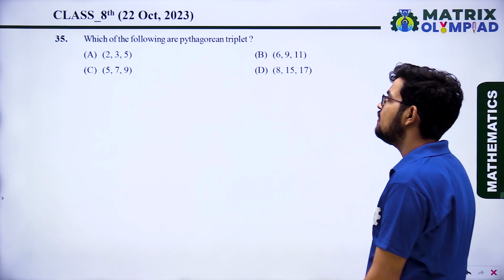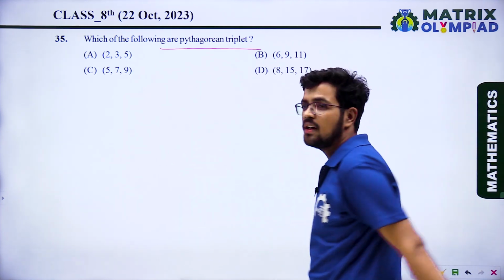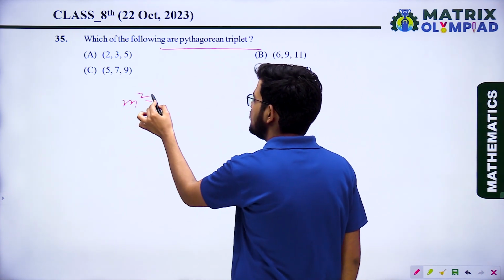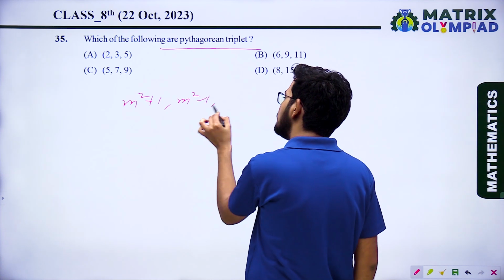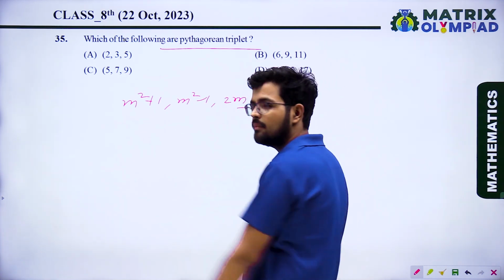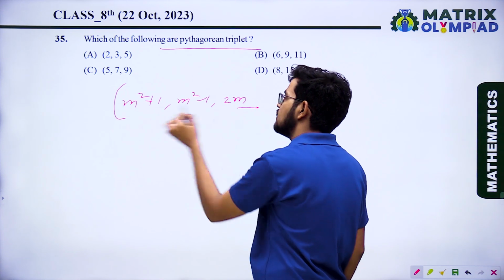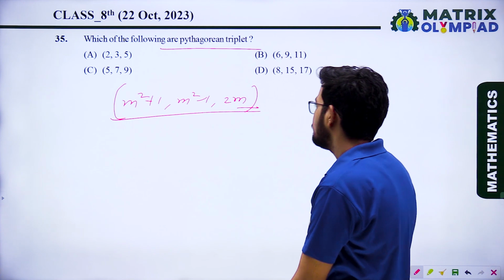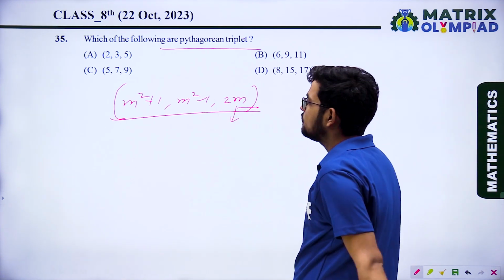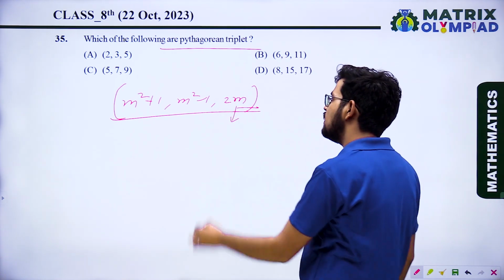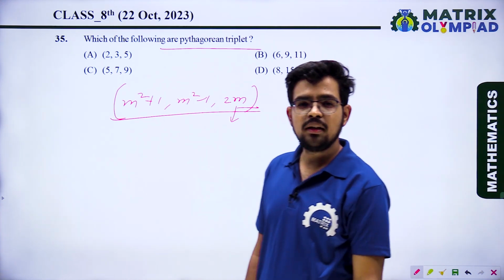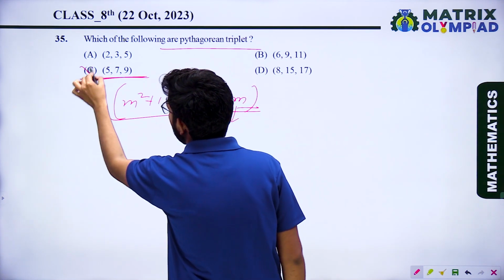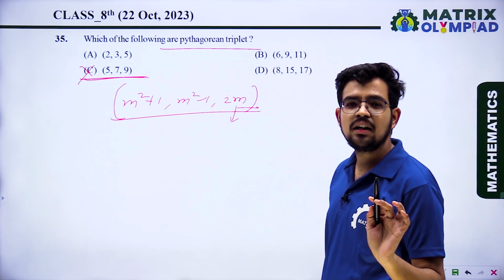Okay, question 35. Which of the following are Pythagorean triplet? What are the Pythagorean triplet? Any set of numbers which can be written as m square plus 1, m square minus 1 and 2m, where m is a natural number. This combination of three numbers is called Pythagorean triplet. It means out of these three numbers, if m is a natural number, then one of these numbers will be an even number. So in option C, there is no even number. It means C will not be the answer.